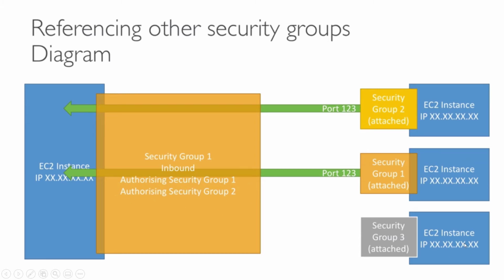Now we connected another security group 3 and assigned it to a new machine, but it is not under the authorization rules of the inbound security groups. So this machine will not have access to our old EC2 instance.